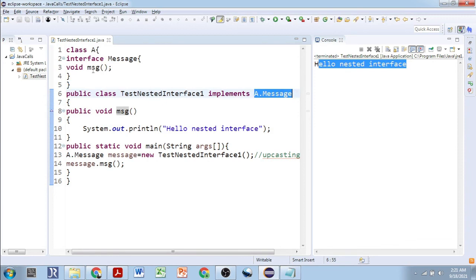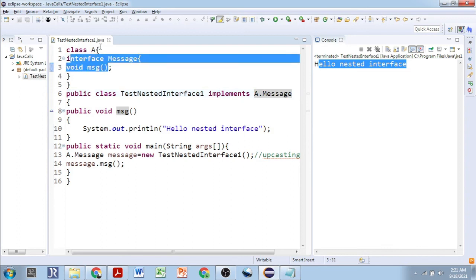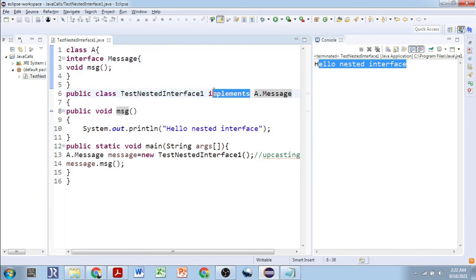So having this interface inside a class doesn't change the way of implementation. You don't need to use the extends keyword. We need to give the implements keyword only. And then we are overriding this method, public void msg, and it is printing hello nested interface.